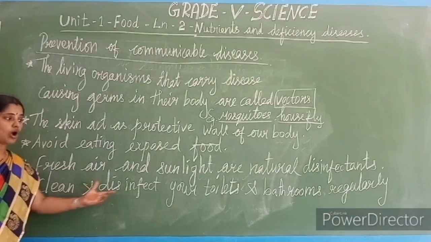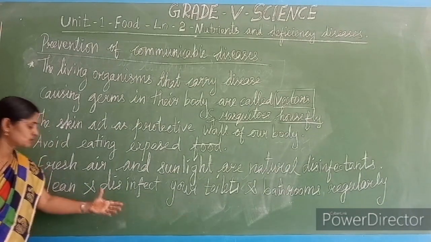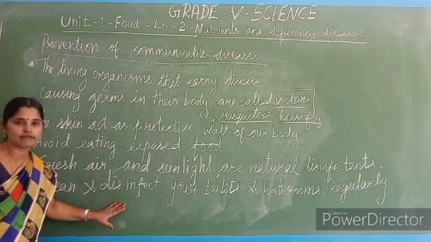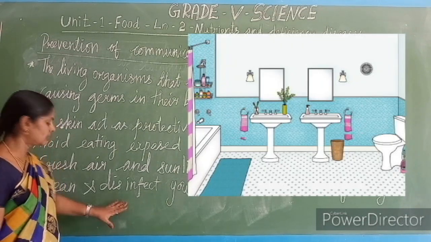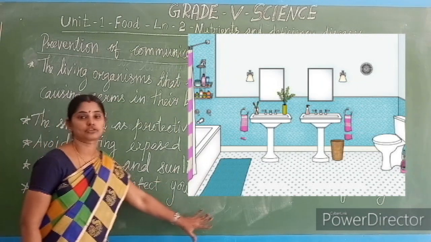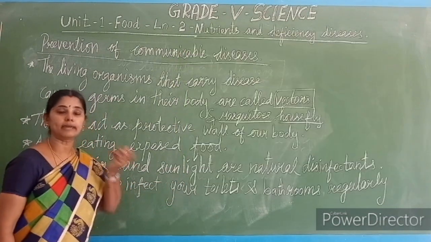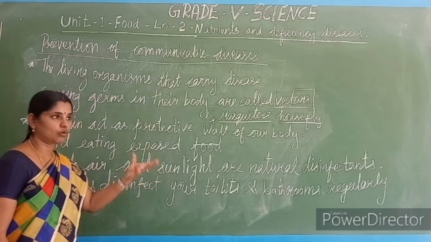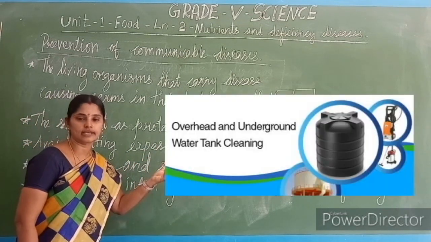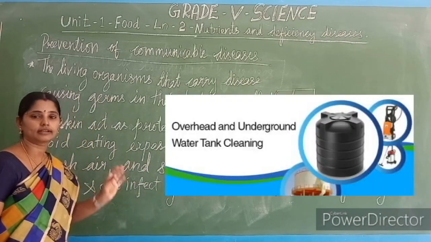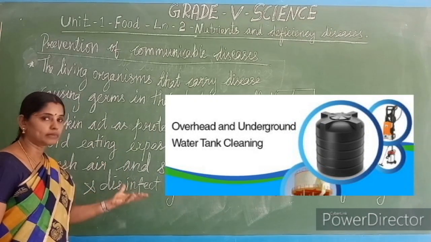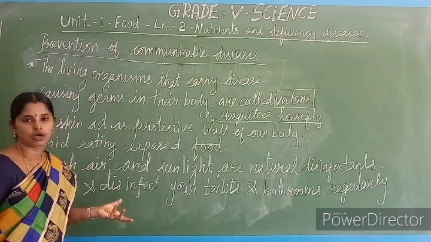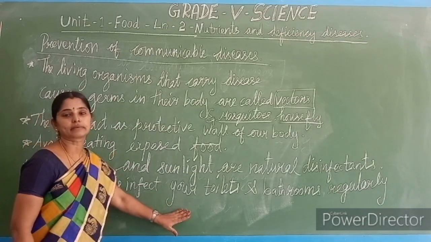Clean your toilet and bathrooms by using disinfectant liquids. Many disinfectant liquids are available in the market now. Use those liquids to clean your toilet, because there many vectors are breeding, cockroaches. If you keep a water container in your bathroom, that water container should be kept clean. Mosquitoes and house flies may breed there. They may lay eggs over the water. So the water should be kept clean.